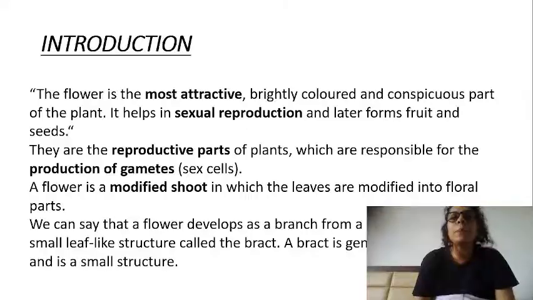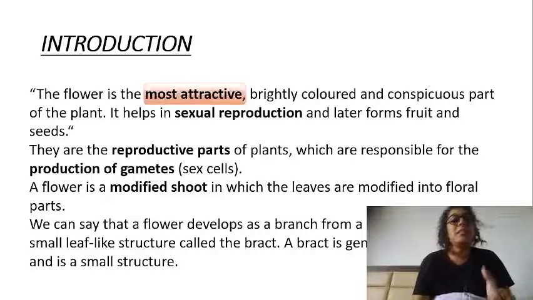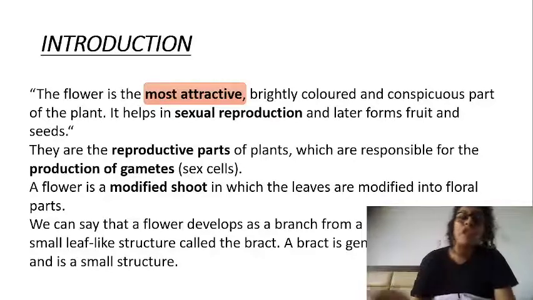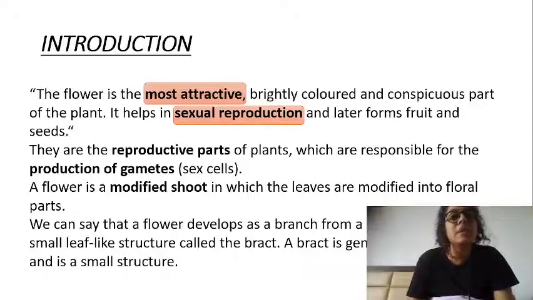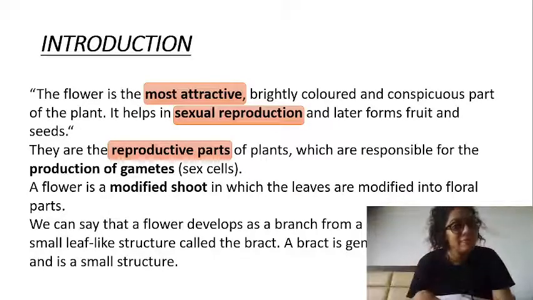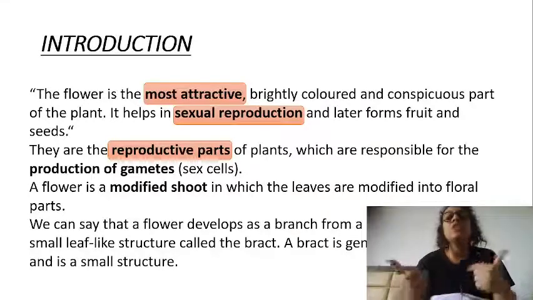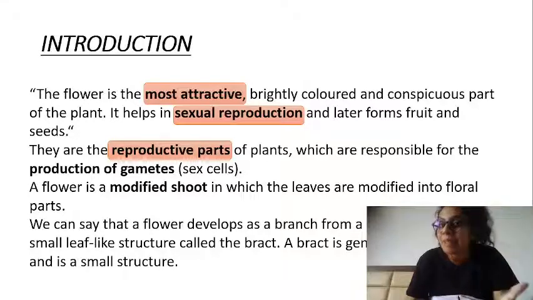So when I talk about flowers, it is obvious that it is the most attractive part. But you should also know that the flower is the sexual reproductive part of the plant, which produces gametes.